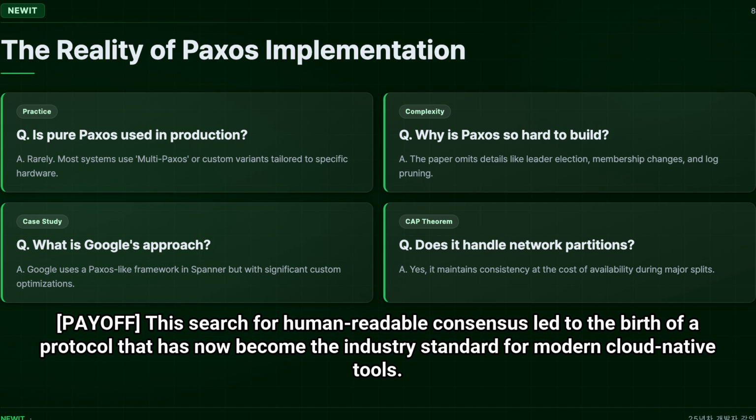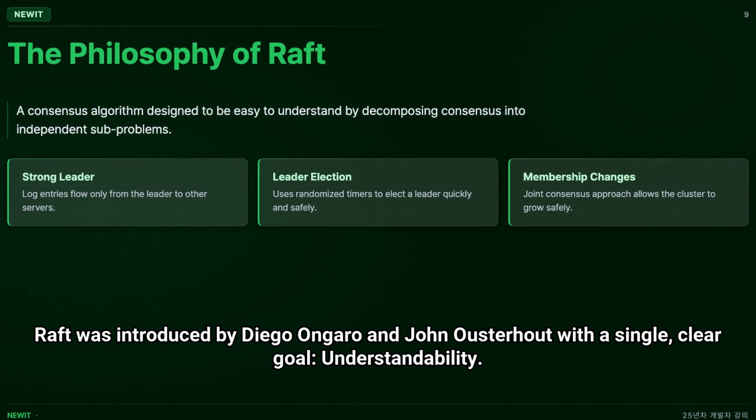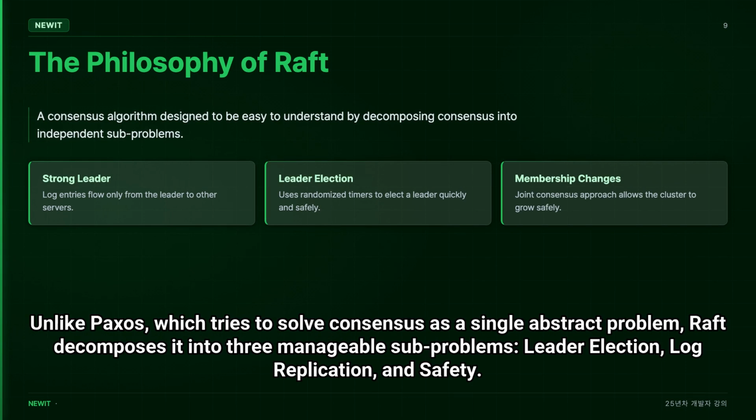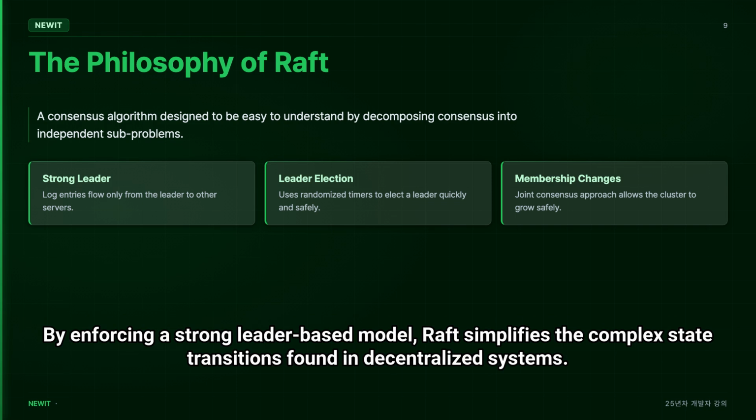Raft was introduced by Diego Ongaro and John Ousterhout with a single, clear goal: understandability. Unlike Paxos, which tries to solve consensus as a single abstract problem, Raft decomposes it into three manageable subproblems: leader election, log replication, and safety. By enforcing a strong leader-based model, Raft simplifies the complex state transitions found in decentralized systems.